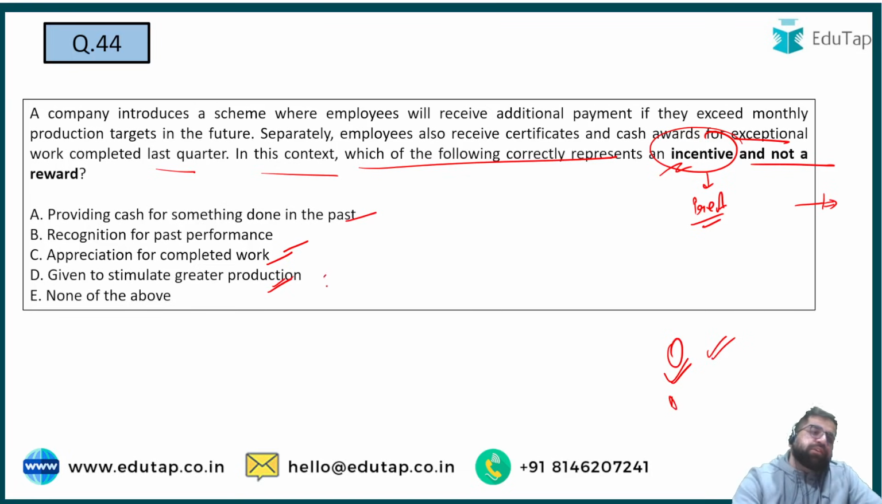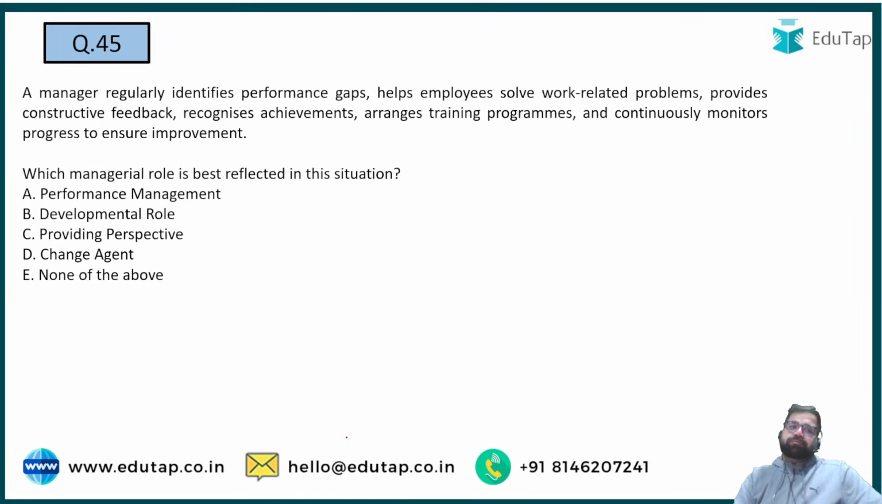So the right answer over here will be option number D, because you have to identify incentive. Incentive means something which is pre-announced. Now you start the work so that you get the incentive. Right? So my correct answer will be option number D.